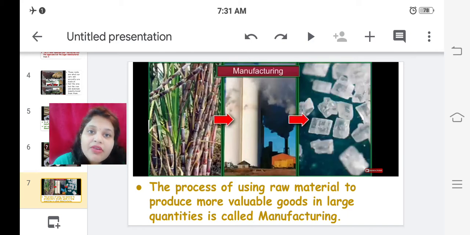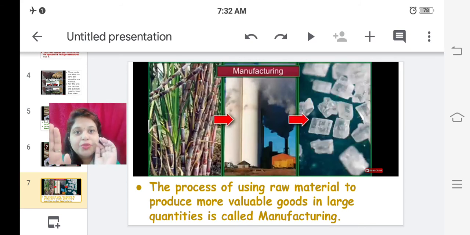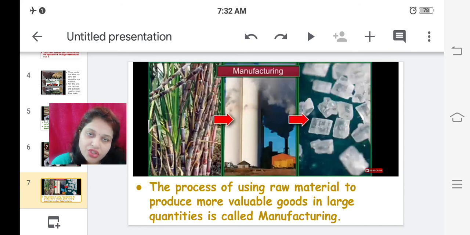So for manufacturing, we need a raw material, then it is processed. After processing we get the final product. That final product is the product which we use in our day-to-day life. So the process of using raw material to produce more valuable goods in large quantities is called manufacturing.